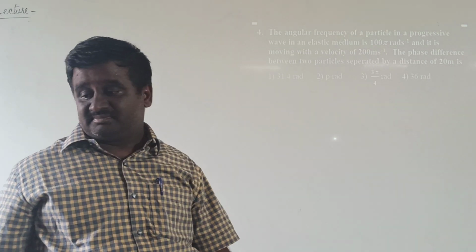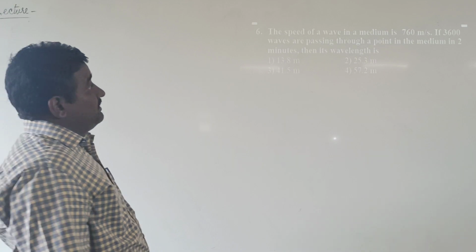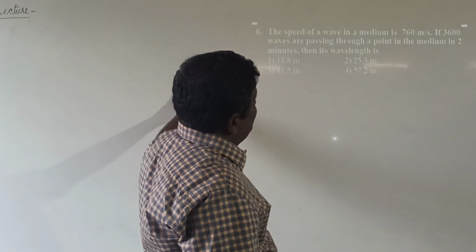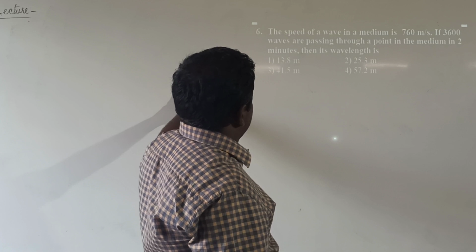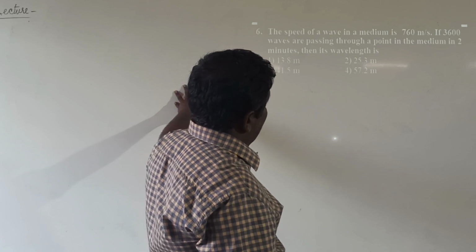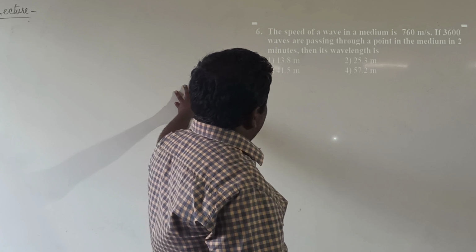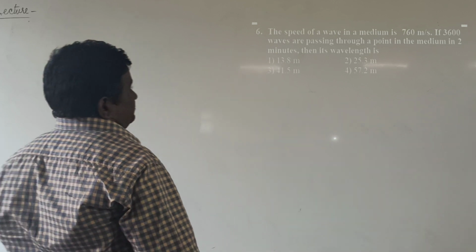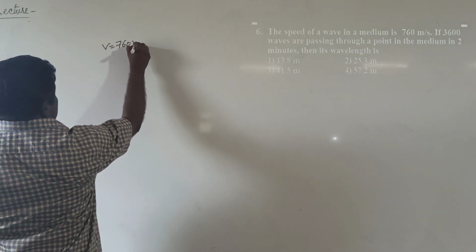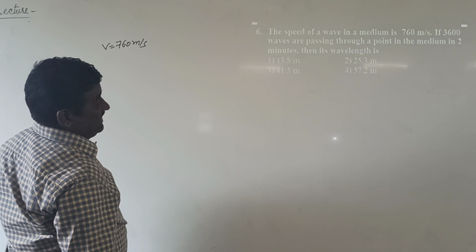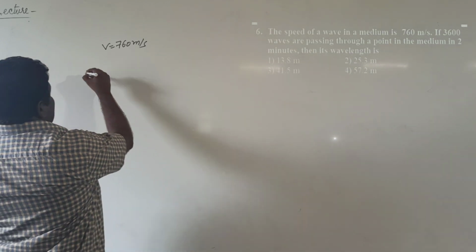Next problem: the speed of a wave in a medium is 760 meters per second. If 3600 waves are passing through a point in the medium in 2 minutes, then its wavelength is dash. From the given data, velocity v equals 760 meters per second, and frequency is nothing but the number of waves per time.